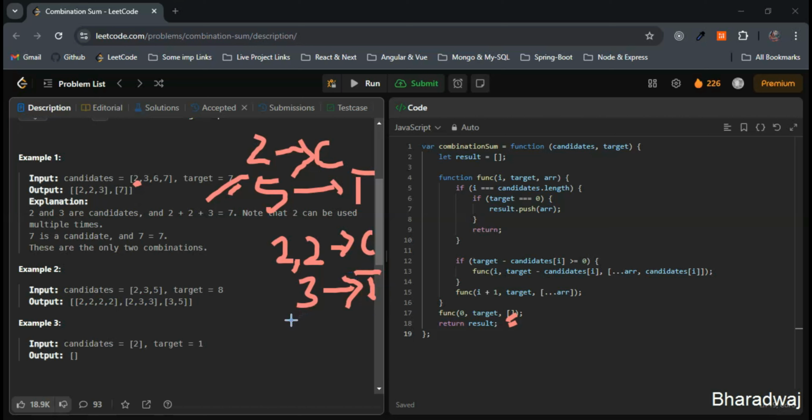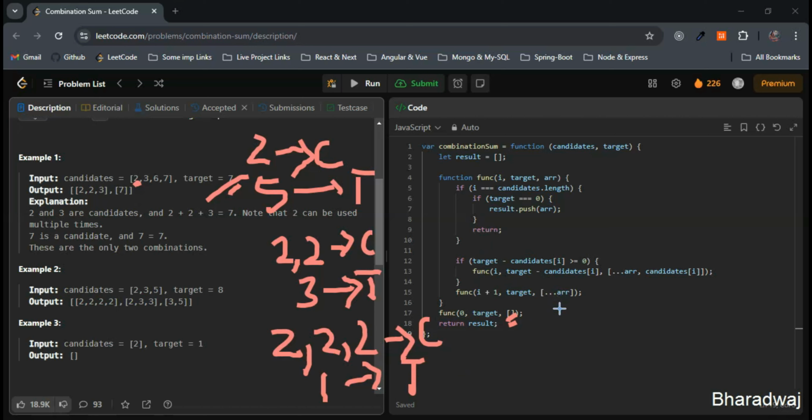Now, this is fine. Step 3, what we are doing, we are including another 2 now. Now, it will be 2, 2, 2, right? So, the new target will be, the previous target was 3. The new target, 3 minus 2, it will be 1. So, this will be C and this will be target, right?